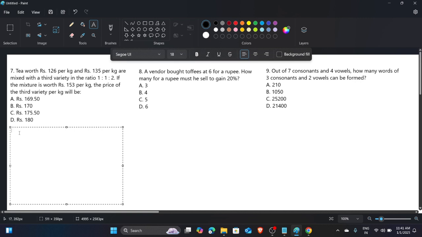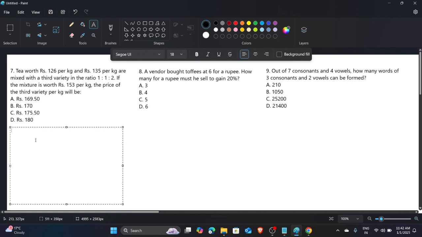In this question, they are saying that tea worth 126 rupees per kg and tea worth 135 rupees per kg are mixed with a third variety in the ratio 1:1:2. If the mixture is worth 153 rupees per kg, the price of the third variety per kg will be? We go with the brute force approach in this question because there are three ratios. If they gave us two, we would do the direct short method. But here I will go with brute force so you can understand the behind the scenes of mixture and alligation questions.